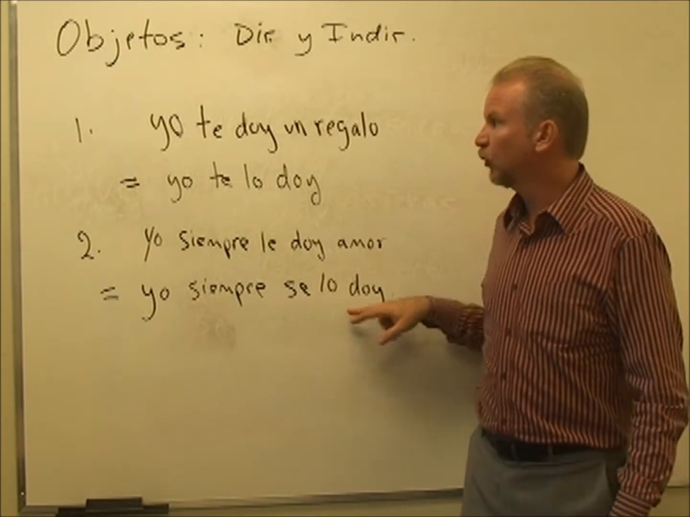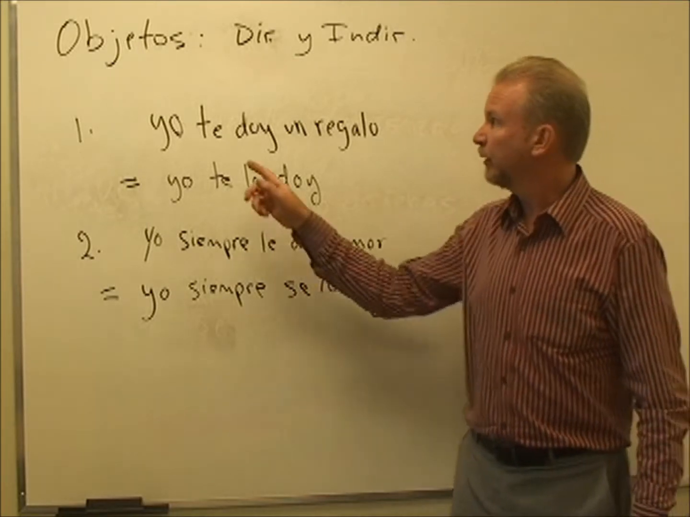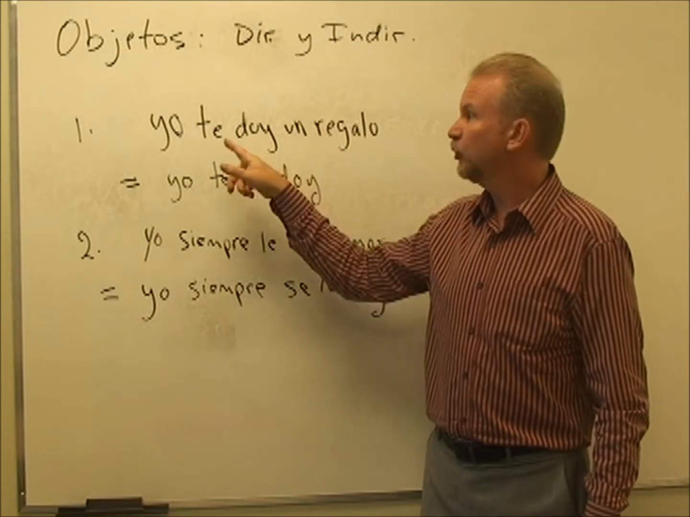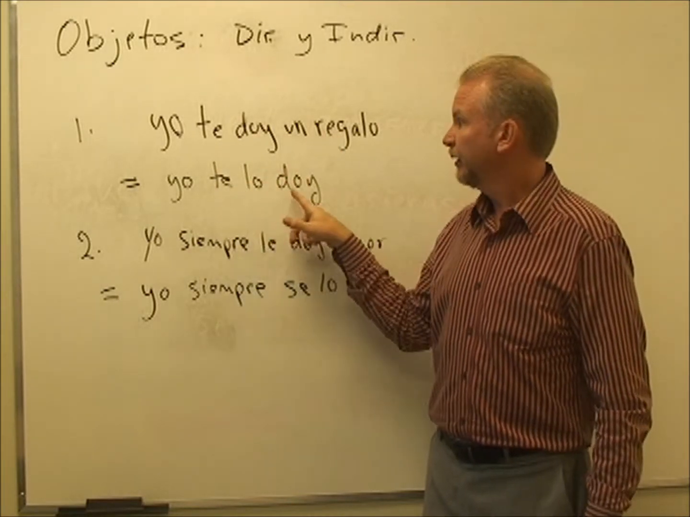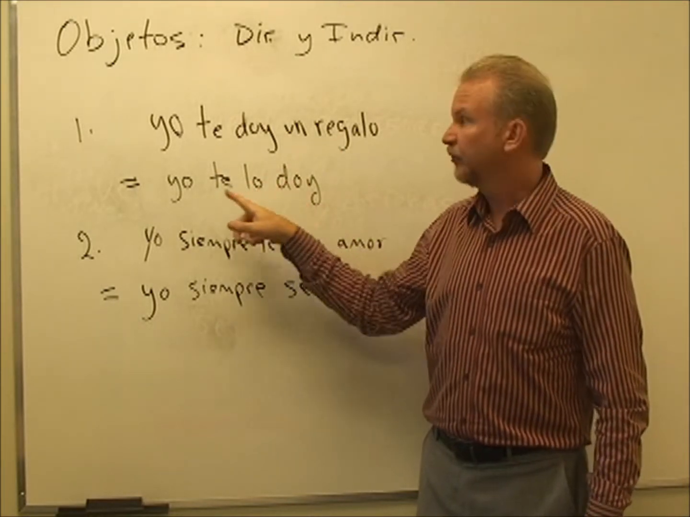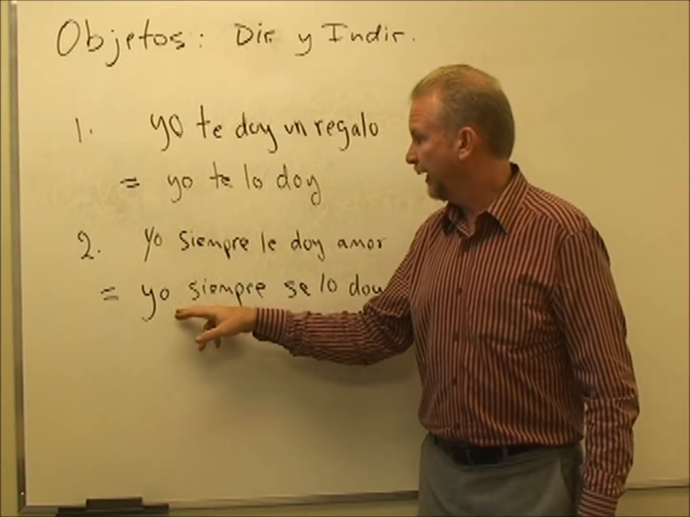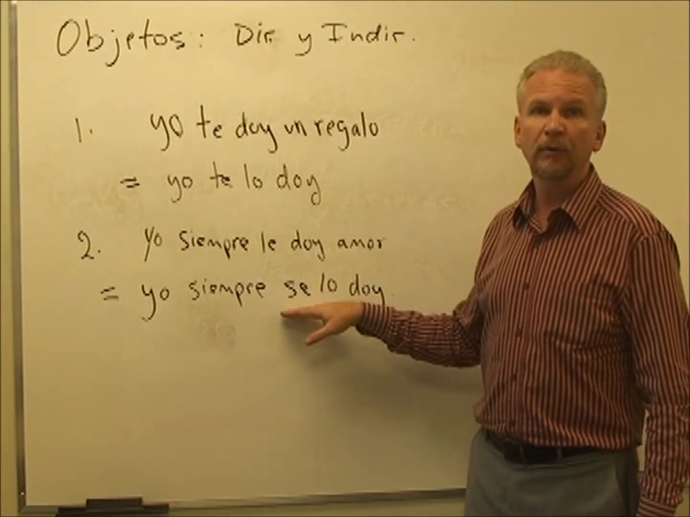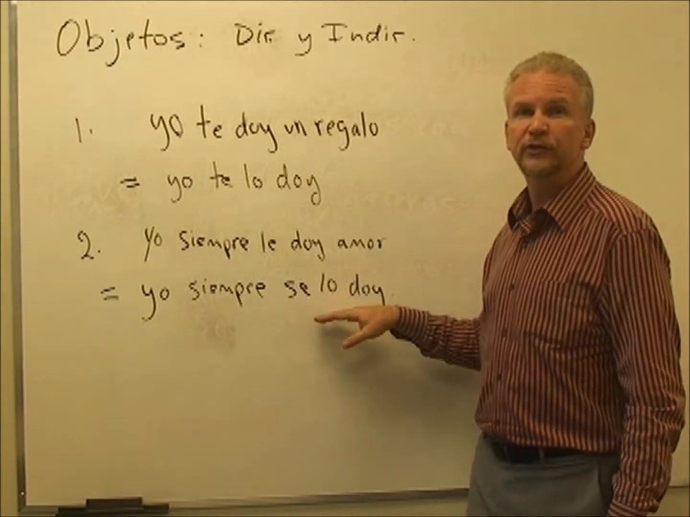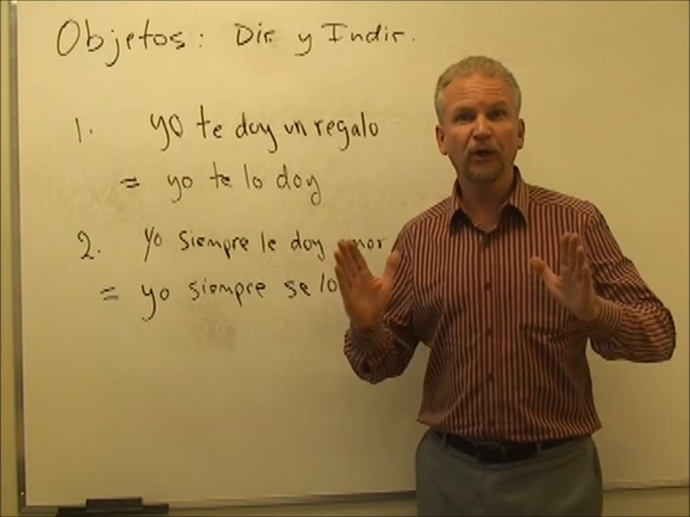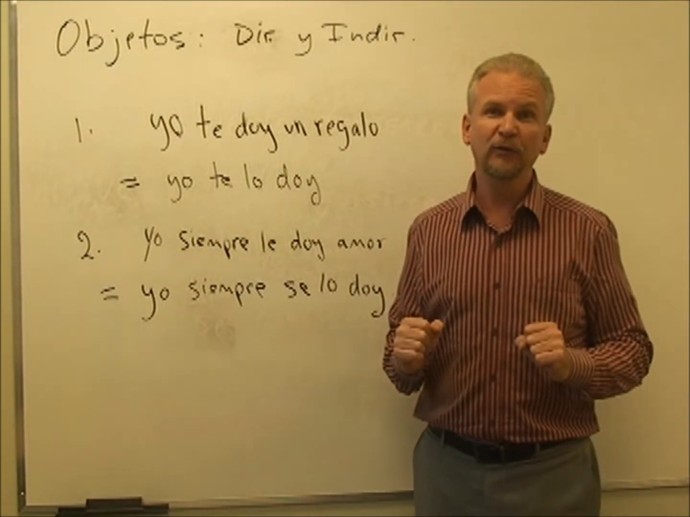In example number one, te and regalo, gift and you, te stays the same and regalo is replaced by it. I give it to you, yo te lo doy, and I give it to him or her, yo siempre se lo doy. So it takes a little bit of practice, but it helps cutting down and making the language faster.